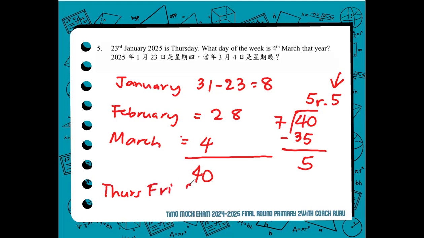Thursday, Friday, Saturday, Sunday, Monday, Tuesday. The remainder 5 is the 5 days after the 5th week. So 1, 2, 3, 4, 5. Meaning, March 4 is a Tuesday. So I hope you were able to follow the solution for number 5.